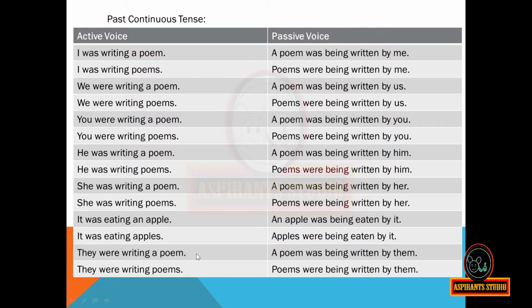They were writing a poem. A poem was being written by them. They were writing poems. Poems were being written by them.